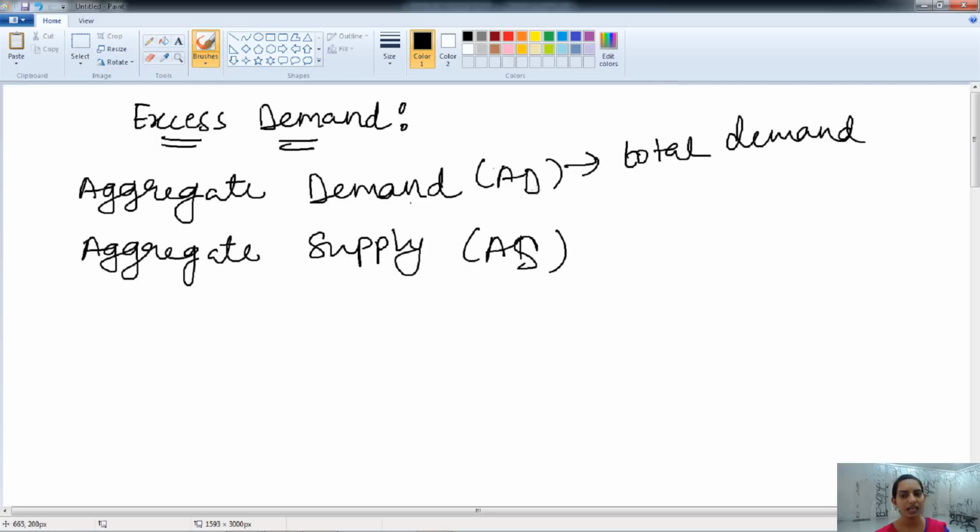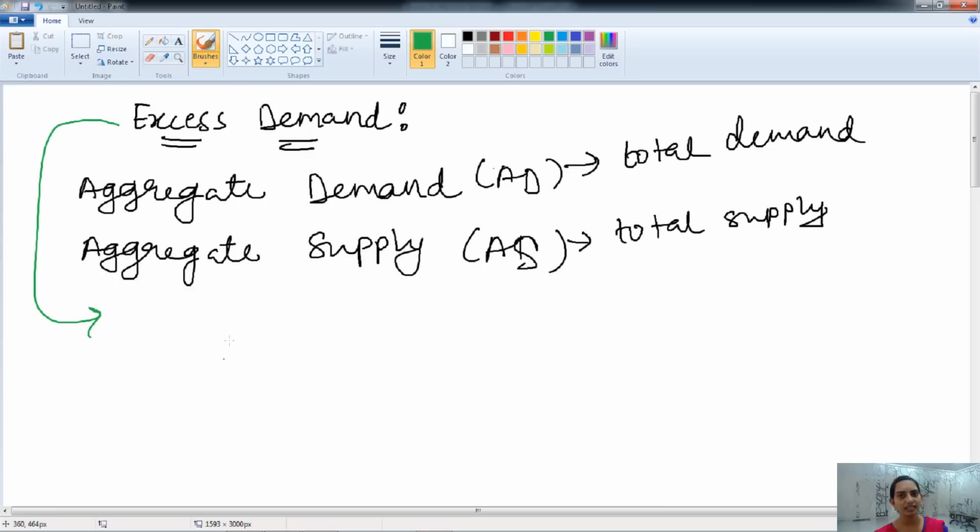Whereas aggregate supply is the total supply of goods and services which all the sellers are ready to sell at a given price level and at a given period. Now let's understand the definition of excess demand.